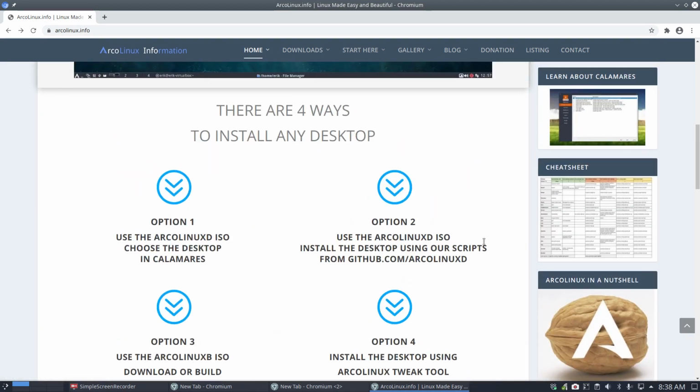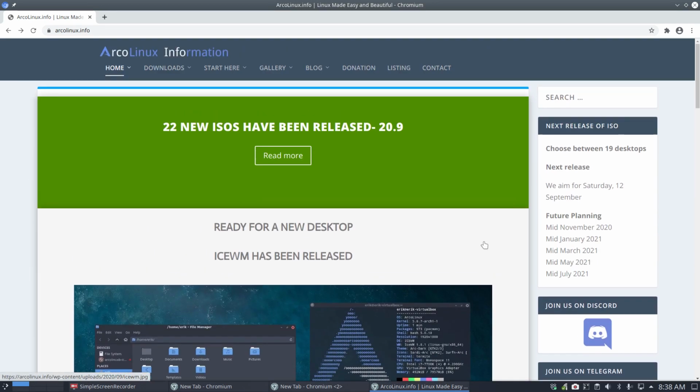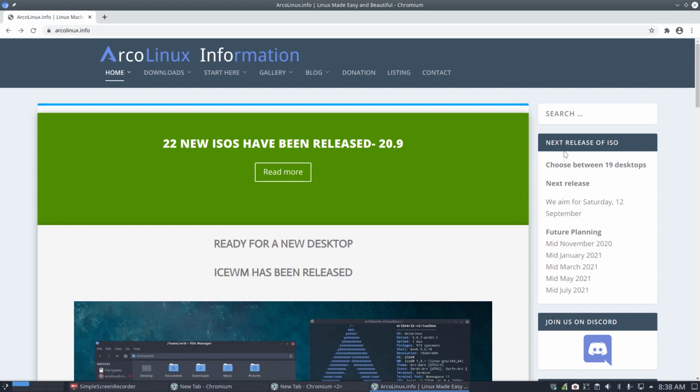What else is there to say? You go to the right and have a look here. We are in our 4th work year. So we have 3 years of ArcoLinux, and our work year always starts in September and then ends in July, right? And August is our holiday month. So we aim for a bi-monthly release.